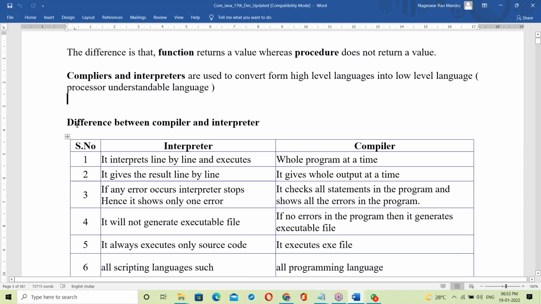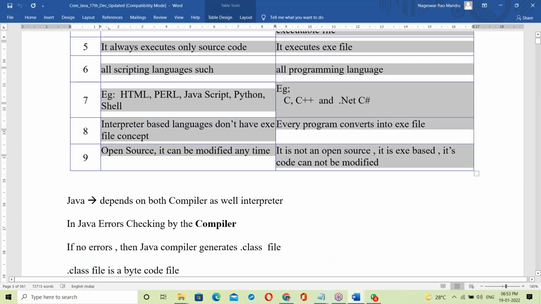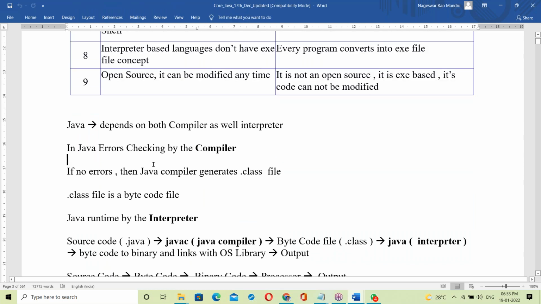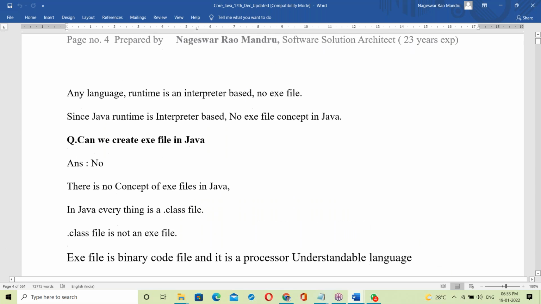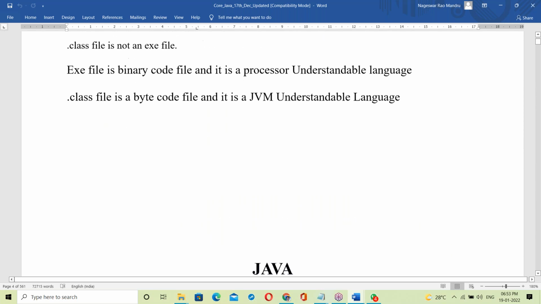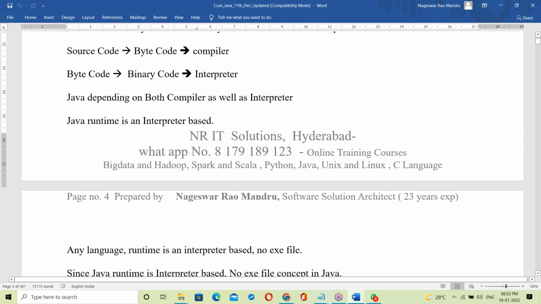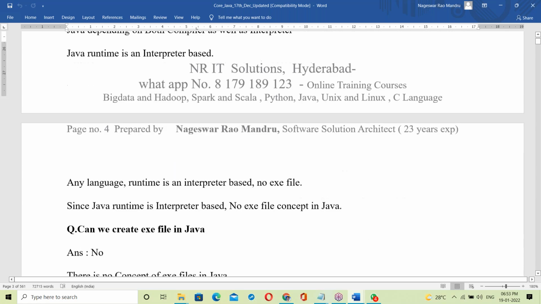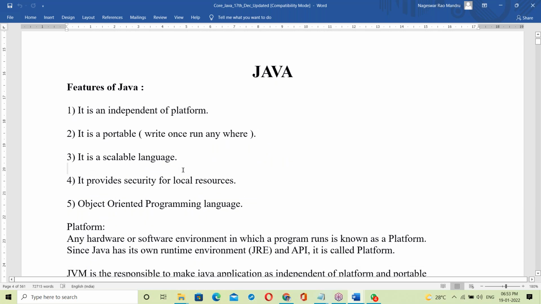So the next topic is about interpreter and compiler. This topic we'll discuss tomorrow. Java depends on what? Is it interpreter or compiler based? Tomorrow we are entering into the actual Java classes. Actually, what is Java? Tomorrow I'll explain about interpreter, compiler, and Java, and platform independence, and finish all the features.